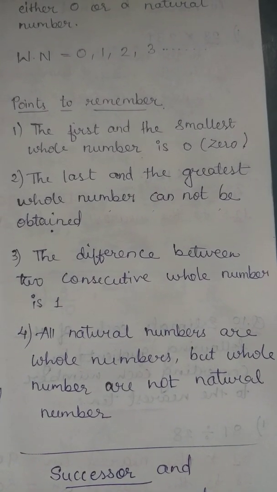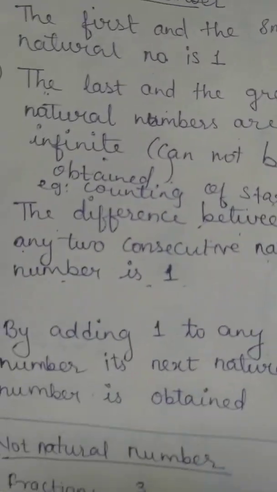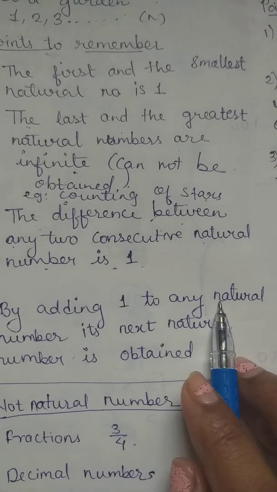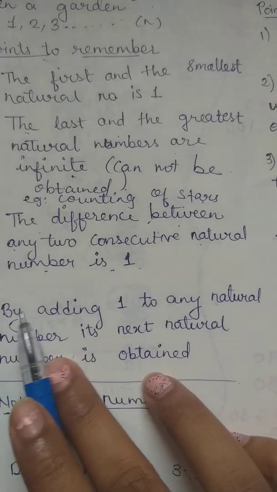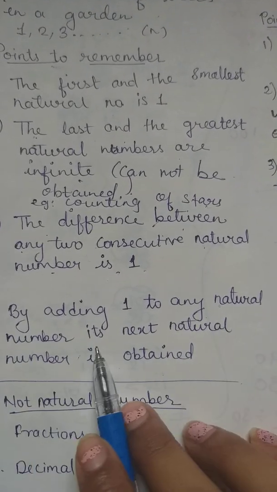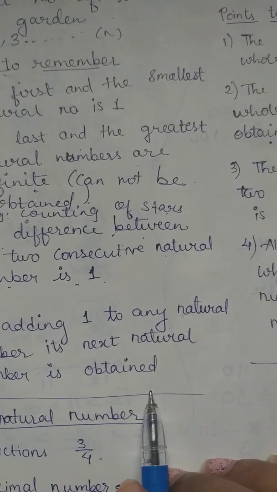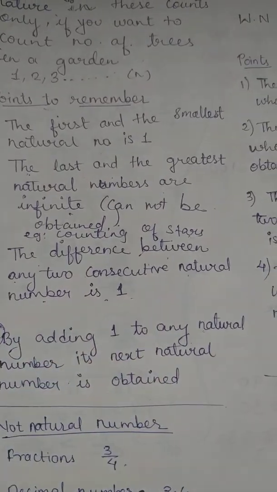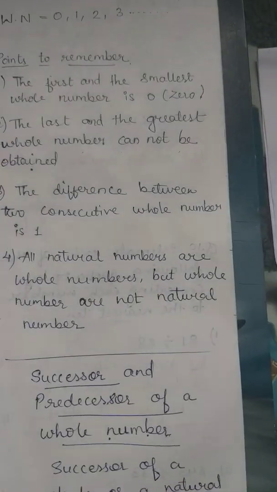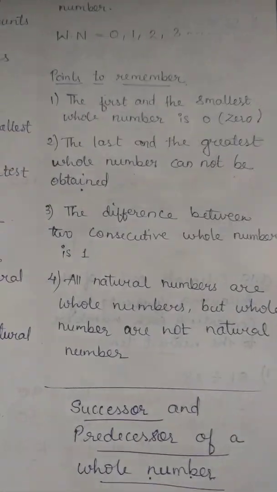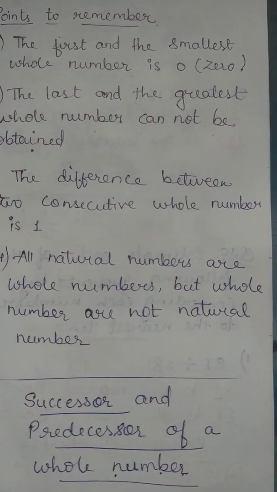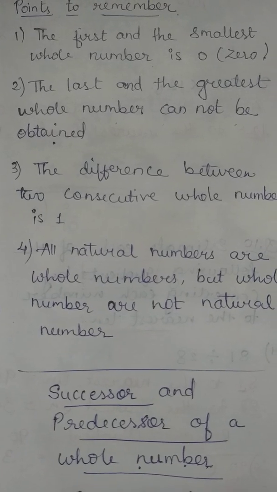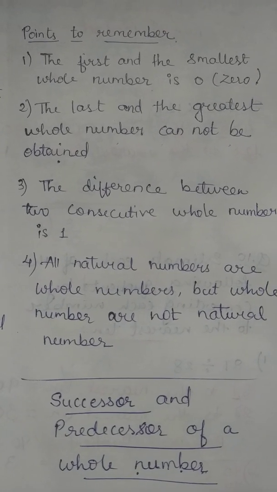So similarly, by adding 1 to any whole number, its next whole number is obtained. This point is also common in whole numbers. Now I'll move towards whole numbers. All natural numbers are whole numbers. Yes, agree? 1, 2, 3, 4, 5, etc. All natural numbers are whole numbers.